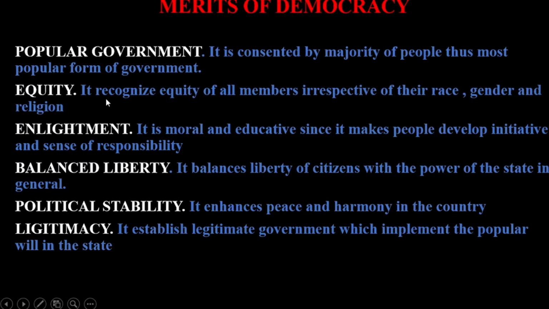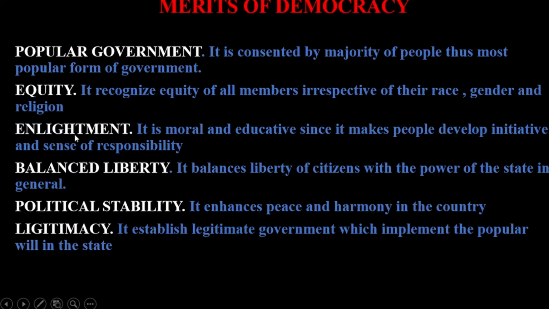Equity. Democracy establishes equity. That's another advantage of democracy, since democracy recognizes the equity of all members irrespective of their race, gender, and religion. So another advantage of democracy is that it recognizes the equity of all members of the society or state irrespective of their race, gender, and religion, therefore ensuring that there is stability in the society.